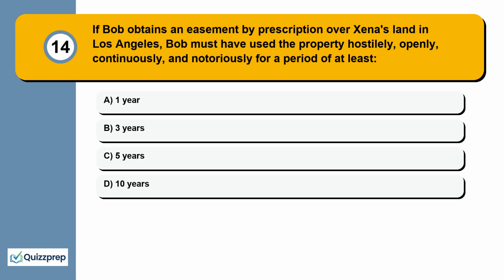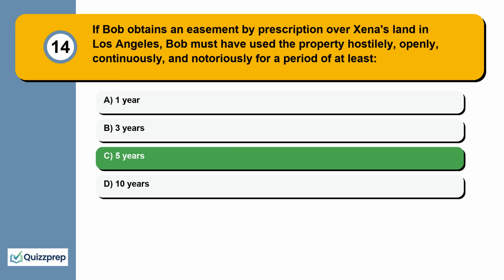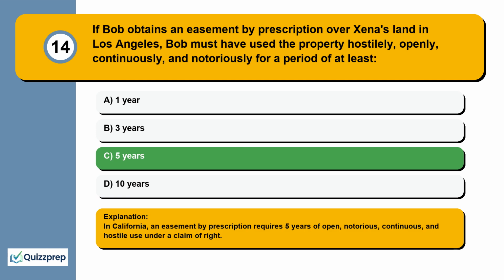Question 14. If Bob obtains an easement by prescription over Zena's land in Los Angeles, Bob must have used the property hostilely, openly, continuously, and notoriously for a period of at least 1 year, 3 years, 5 years, 10 years. In California, an easement by prescription requires 5 years of open, notorious, continuous, and hostile use under a claim of right.